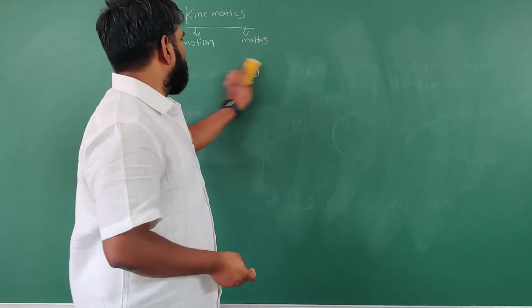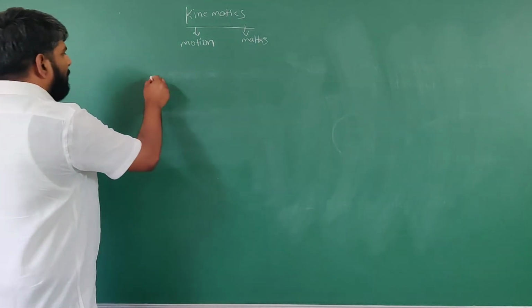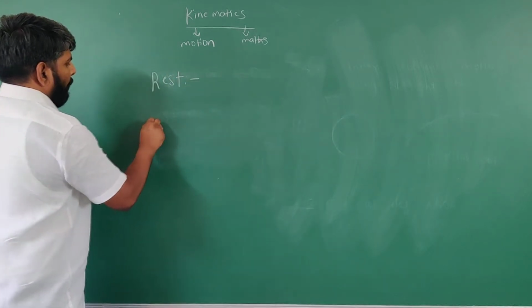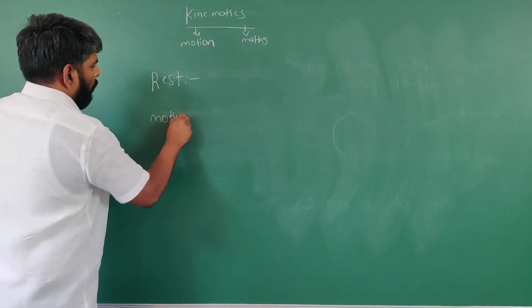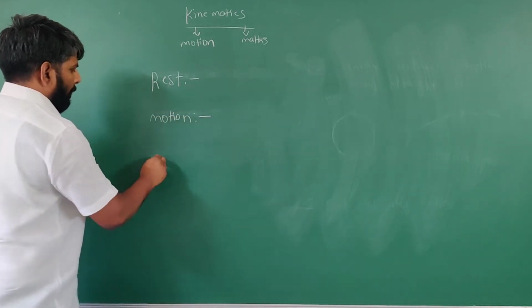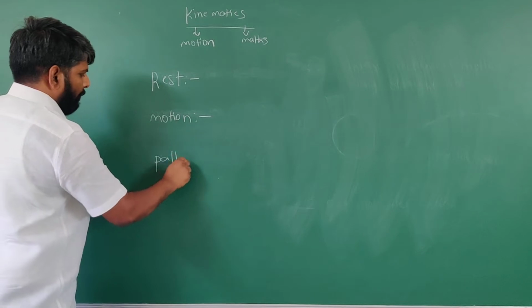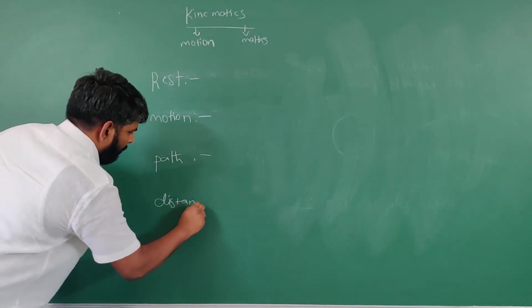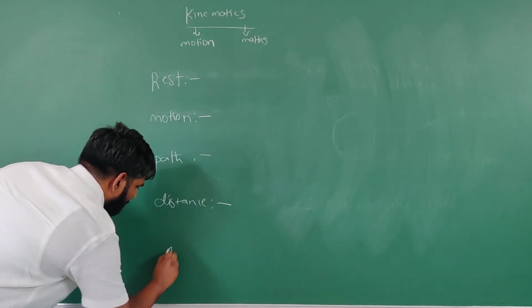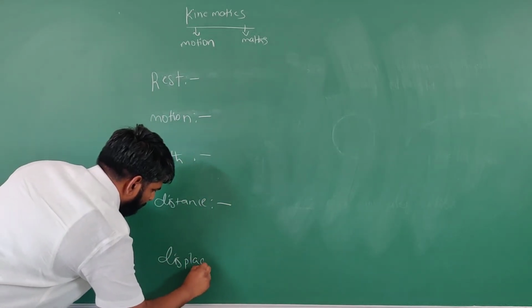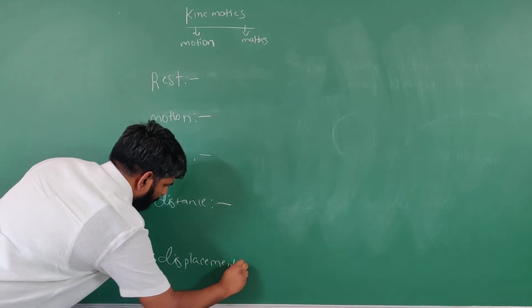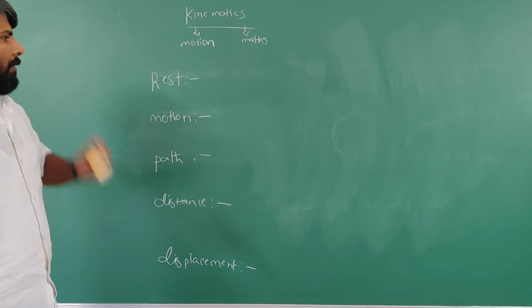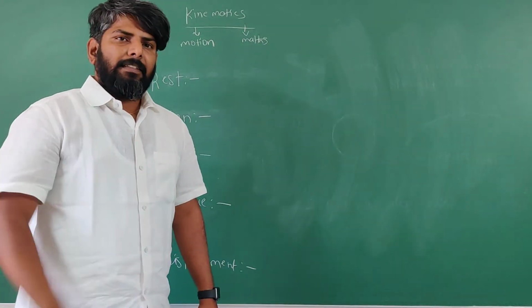To understand this concept, you must know the meanings of rest, motion, path, distance, displacement. Got it? First of all, rest.